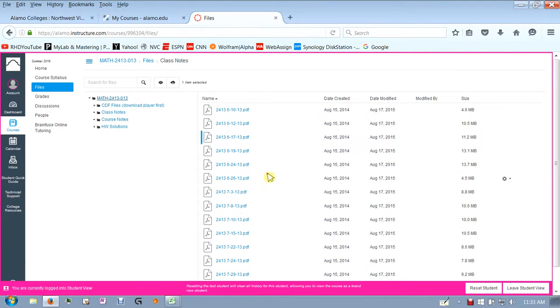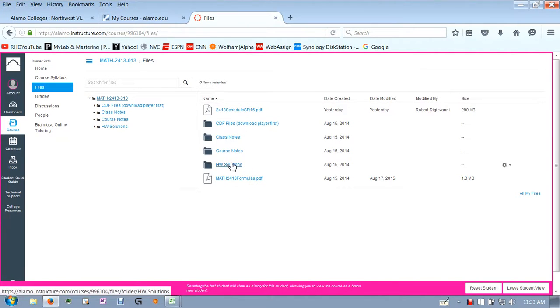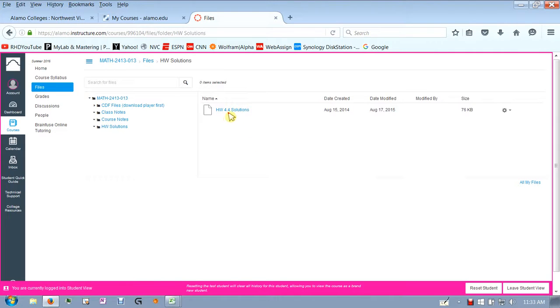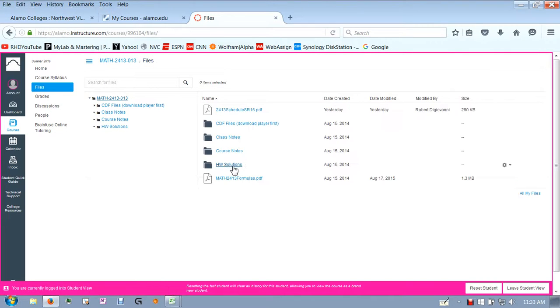What else do I have in here? Homework solutions, I don't think I have much in here. I think there's one section. Yeah, 4.4, I have homework solutions in there. There's the formulas. This CDF file thing, don't worry about this.